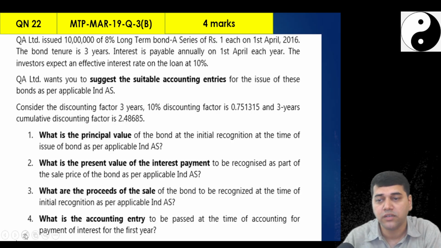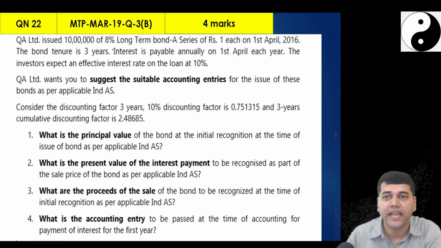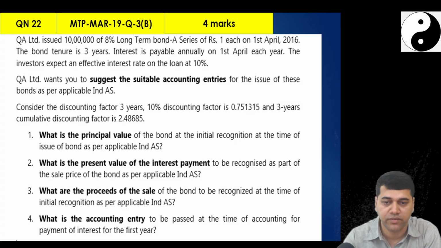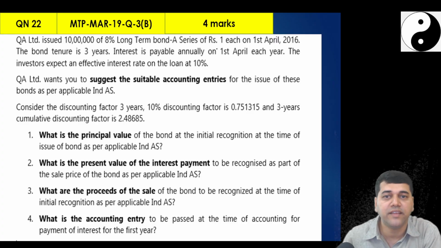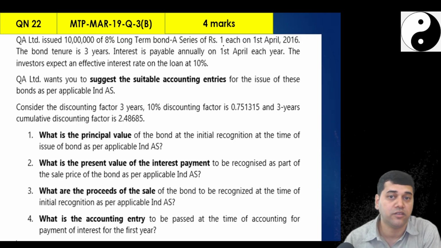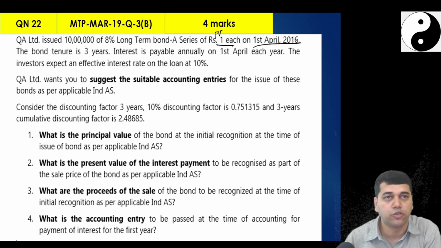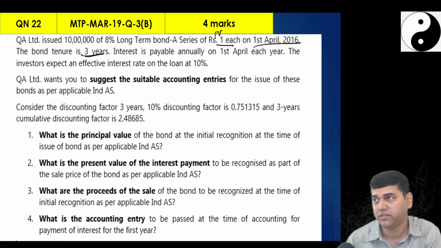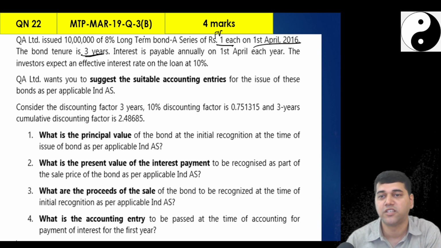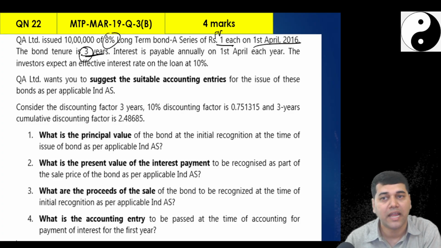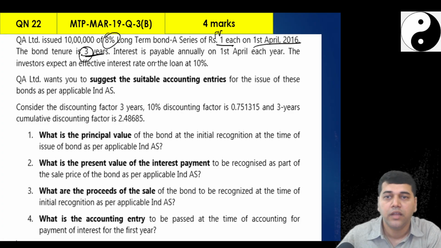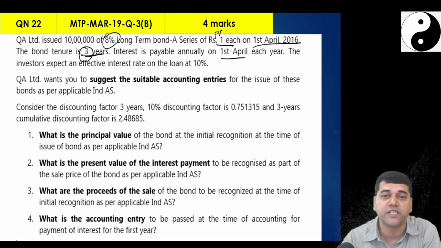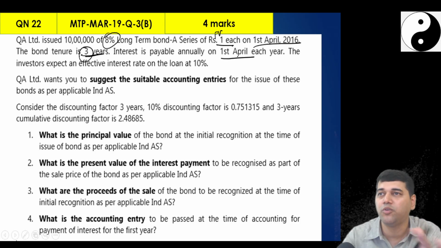QA issued 10 lakh 8% long-term bonds, series 18, of 1 rupees each on 1st April 2016. The tenure of the bond is 3 years. What type of bond is it? Conventional bond, because they have given you the year and the coupon rate. Interest is payable annually on 1st of April every year. Right now, no much headache.